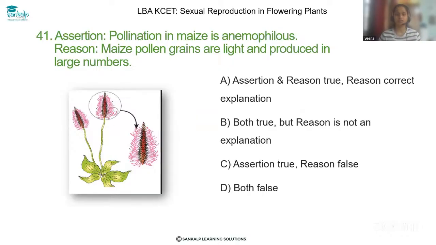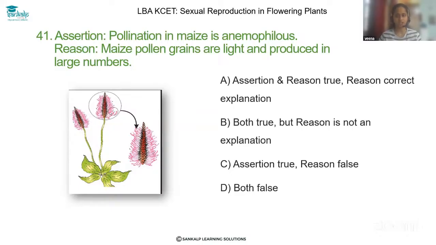We have already discussed pollination in maize in the last session, but there is a little confusion here. First you should know what anemophilous means. That is nothing but wind pollination. So pollination in maize is wind pollination, and that is correct.